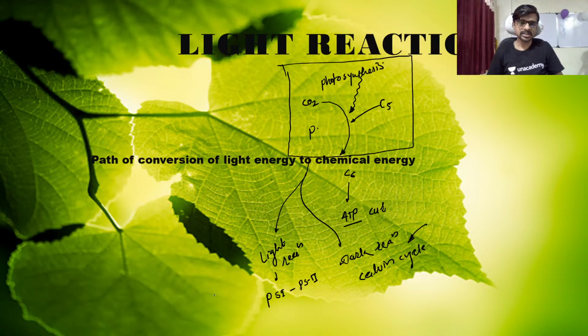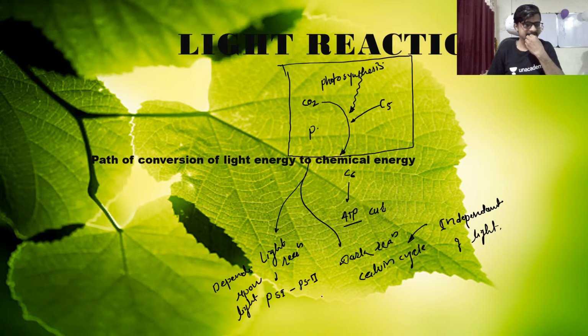The light reaction depends upon light. The dark reaction is independent of light. So this Calvin cycle, or the dark reaction, does not require any ray of light to proceed. But in a light reaction, if you stop the light or the source of light, automatically the reaction will stop. So that's why we call it a light reaction and a dark reaction.